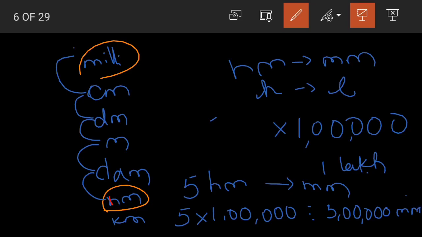Is this clear, children? It all depends on the number of jumps in between. We have 5 jumps here, so after 1 I have placed 5 zeros. When we multiply the hectometers by 1 lakh, we get the answer in millimeters.